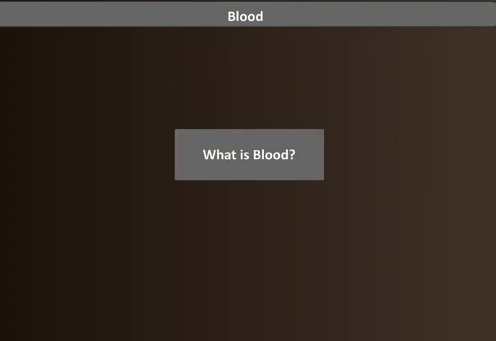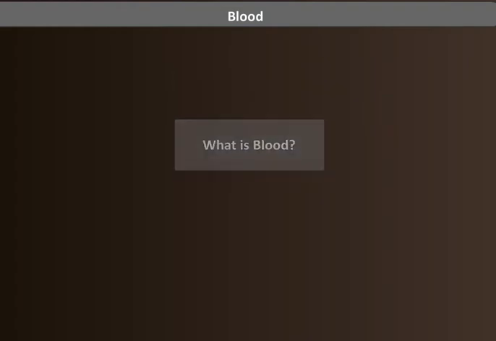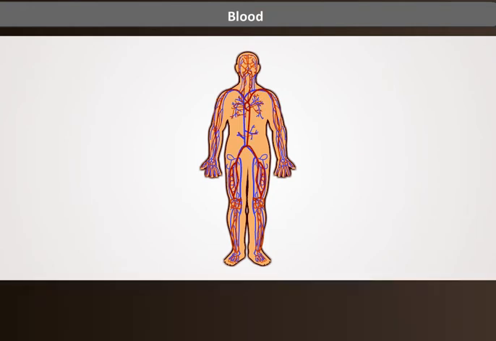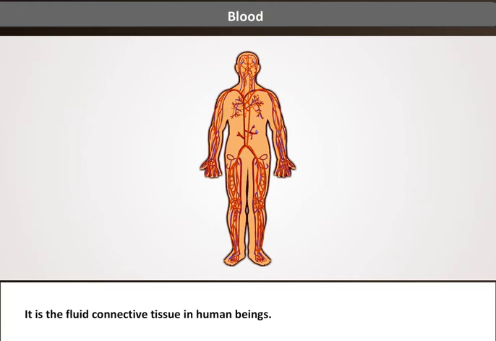Blood. What is blood? Blood is the red liquid that circulates through our body. It is the fluid connective tissue in human beings. It carries out the function of transport of various materials in the body.